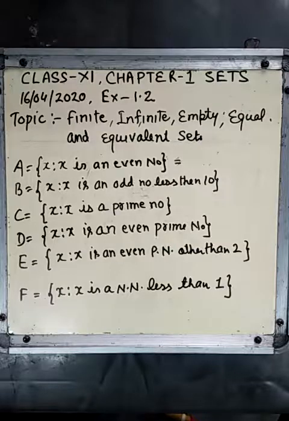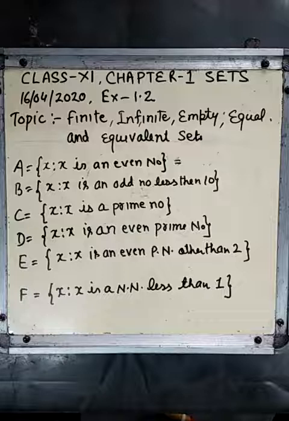Those sets which have a finite number of elements are called finite sets. Those sets which have an infinite number of elements are called infinite sets, and the set which has no element is called an empty set.